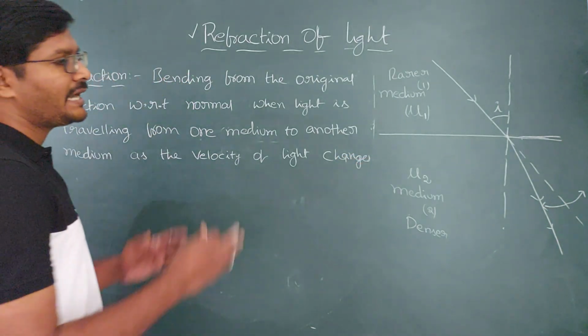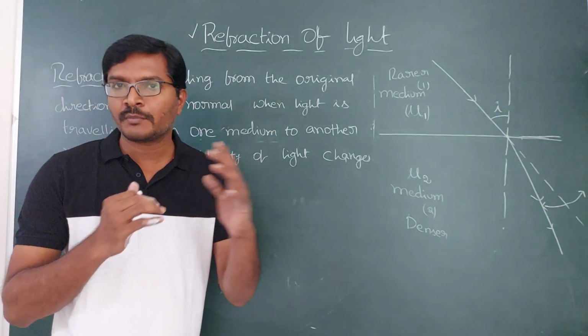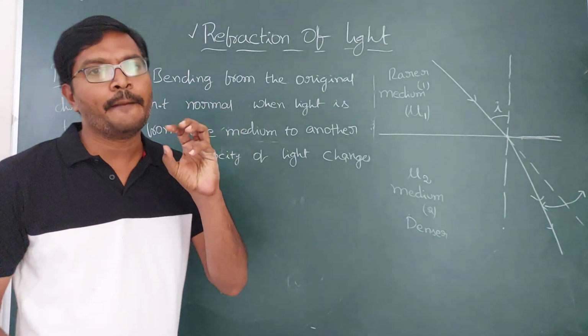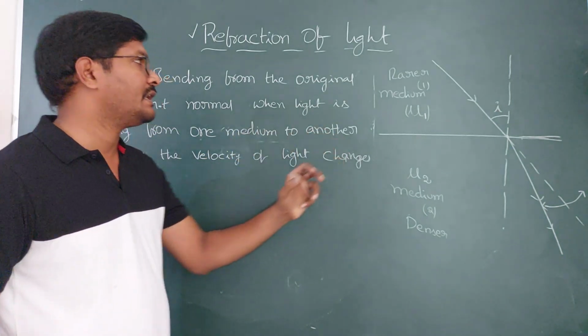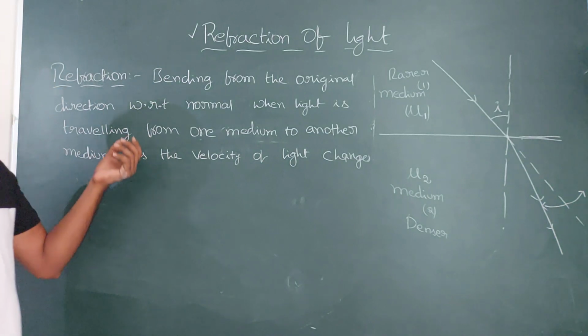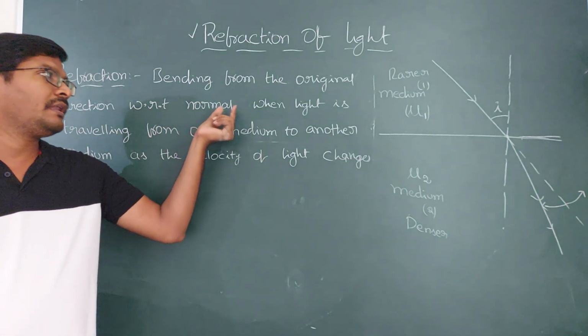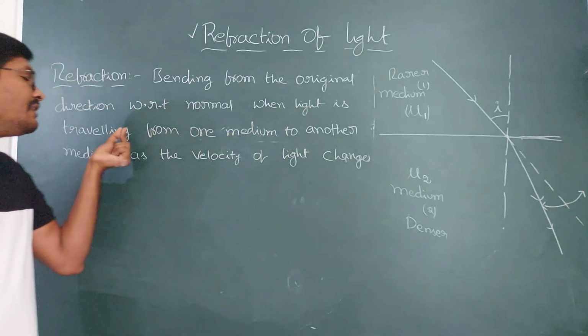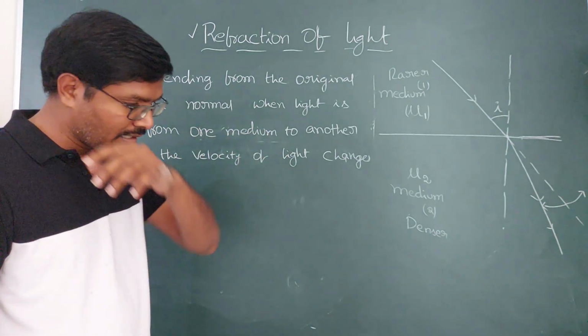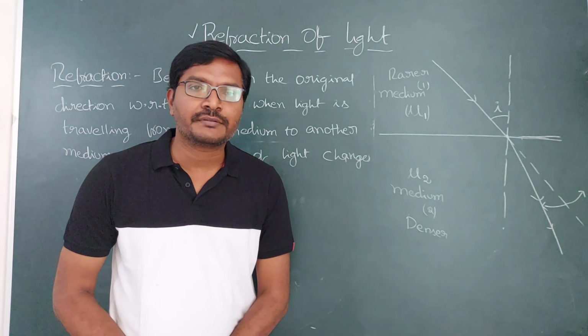Refraction is nothing but bending. Reflection is nothing but bouncing back. That is said to be reflection. And refraction is bending. Bending from the original direction. Where is it bending? At the point of incidence. Bending from the original direction with respect to normal at the point of incidence when light is traveling from one medium to another medium as the velocity of light changes. This is said to be refraction.